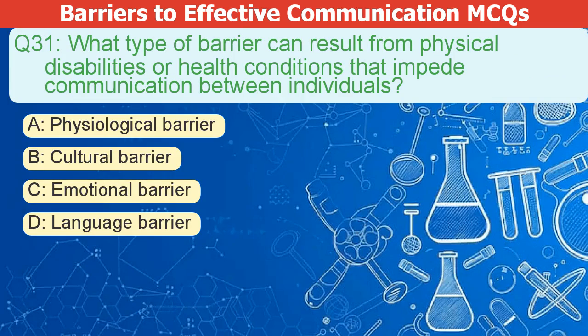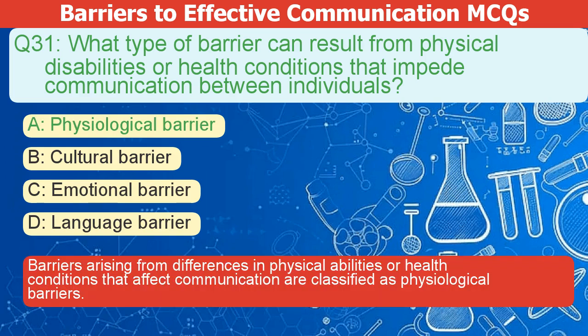What type of barrier can result from physical disabilities or health conditions that impede communication between individuals? A. Physiological barrier. B. Cultural barrier. C. Emotional barrier. D. Language barrier. The correct answer is A. Barriers arising from differences in physical abilities or health conditions that affect communication are classified as physiological barriers.